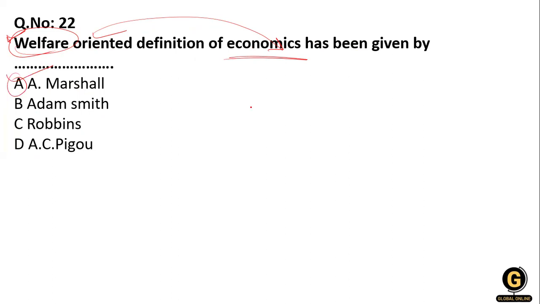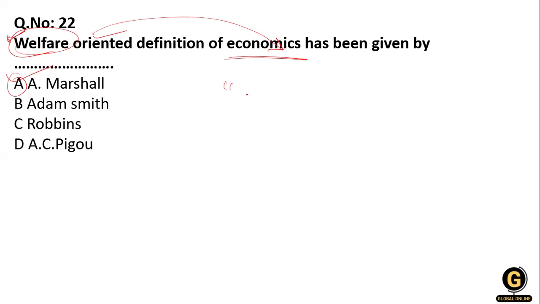Alfred Marshall's view is that economics studies all the actions that people take in order to achieve economic welfare. Whatever economic study you are doing is considered only for the welfare of society.